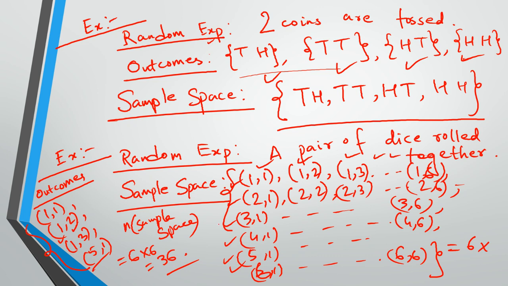I think it's now more clear to you guys what is a random experiment, what is a sample space, what are outcomes. The set of all the outcomes will be the sample space. And a random experiment is one where you will not know what the outcome will be. There is more than one outcome, and it's not possible to predict the outcome, but the possible outcomes are known. In all the scenarios, we knew what the outcomes are. Now let's move on to the next topic.